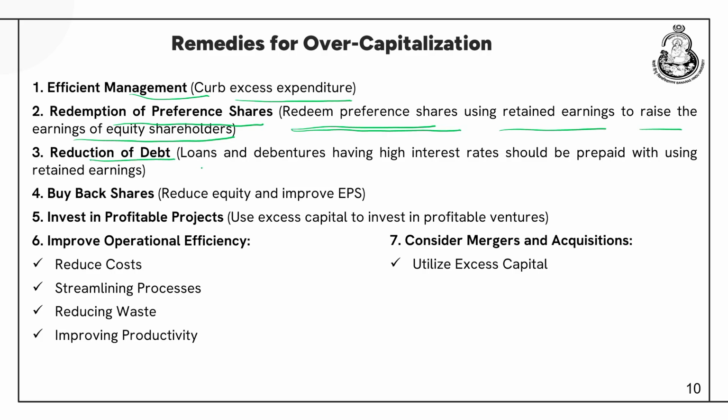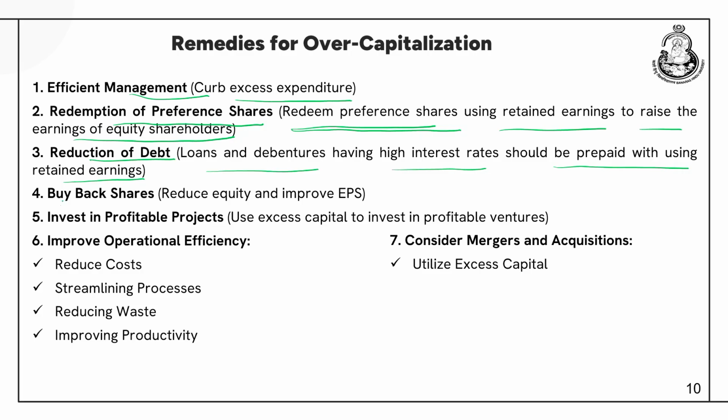Reduction of debt: loans and debentures having high interest rates should be prepaid using retained earnings. If the company is having sufficient retained earnings, the company should get rid of the debts that it has taken at a very high rate of interest. It will help the company to have some stability because it will get rid of the burden of paying fixed interest charges every time.